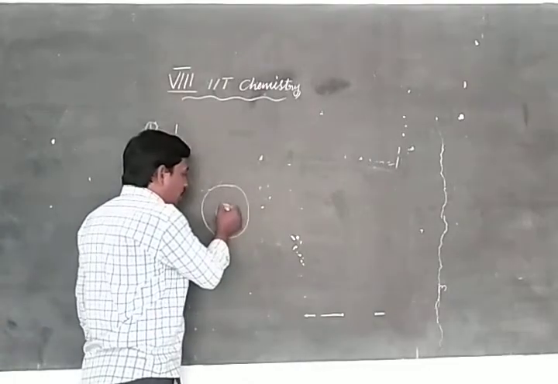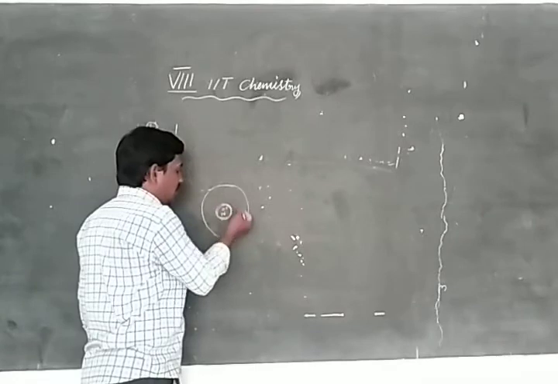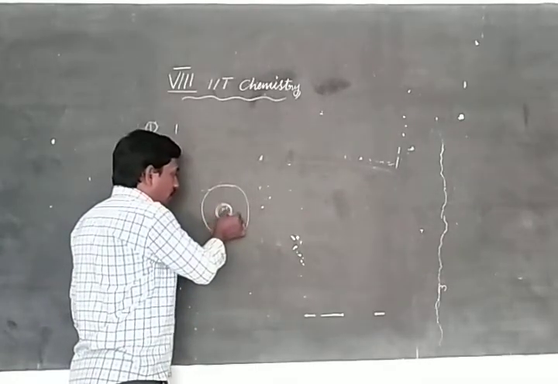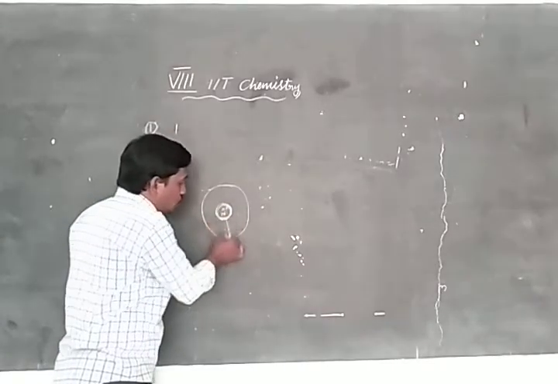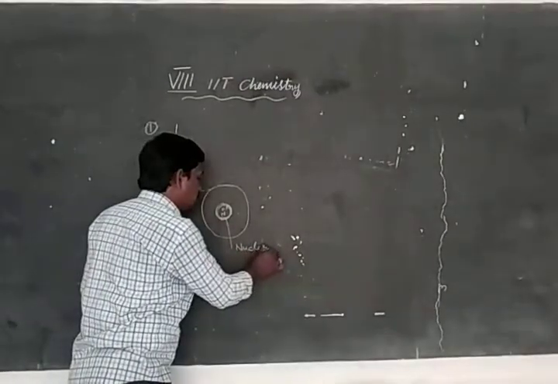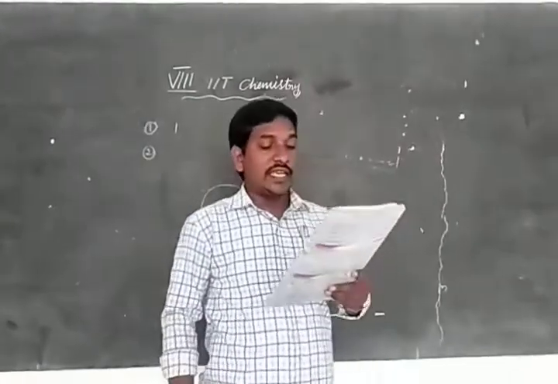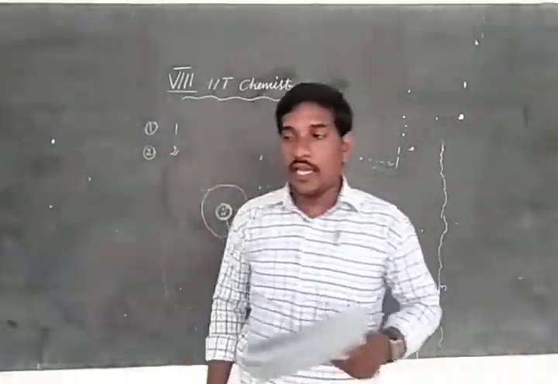The charge of a proton is positive. The neutron is neutral; there is no charge on a neutron. So protons and neutrons are collectively called nucleons. That is the second option.